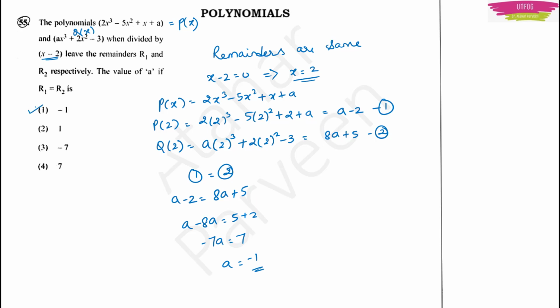Okay. See, don't worry. Don't think that I am doing in many steps. I am doing in many steps because I want to make you all understand. If you practice, you can do this in just 2 steps only. Because you know this, right? Once you achieve these 2 equations, then you can easily do it, right?